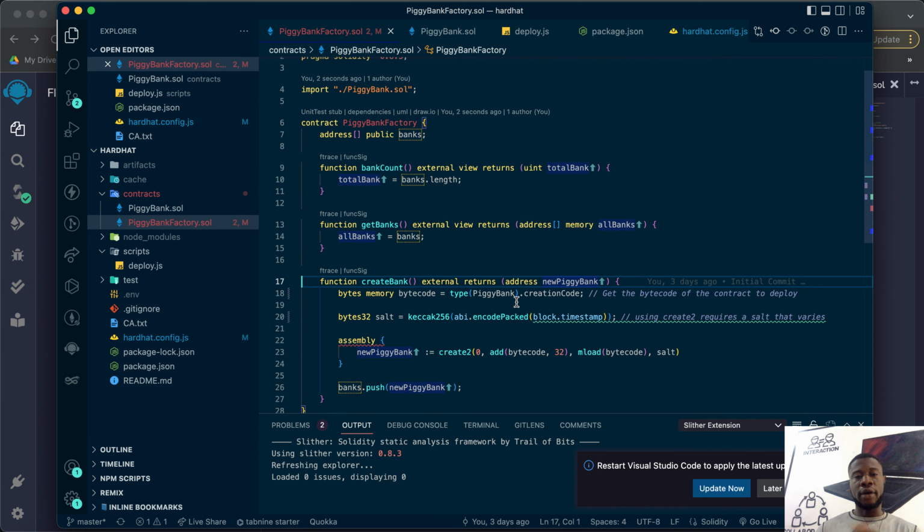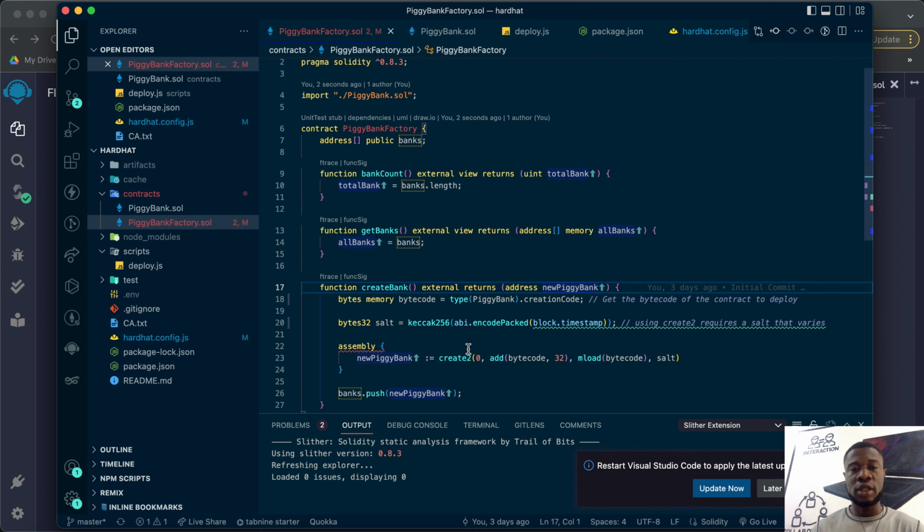I read and saw another way of creating a factory contract using Create2, which is what I did here. First of all, I imported the mother contract, which is the piggy bank, and this is the piggy bank factory. I created a public state array that will hold all the addresses of the piggy bank contracts. Then I created a function called bank count, which will return the number of banks that have been created. And here is a function on line 13 called get bank, which returns an array of all the addresses that have been created.